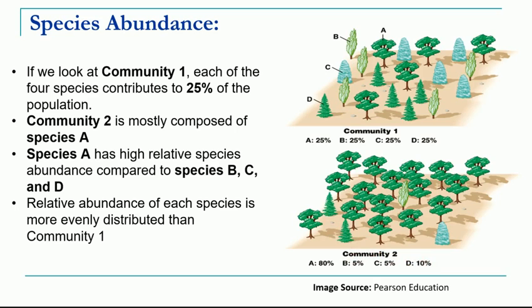This example helps us understand what is meant by species abundance, that is, how many individuals of a species are present in the community. Species A has high relative abundance compared to species B, C and D. In community 1, the relative abundance of each species is the same, whereas in community 2, the relative abundance of species A is very high compared to species B, C and D.